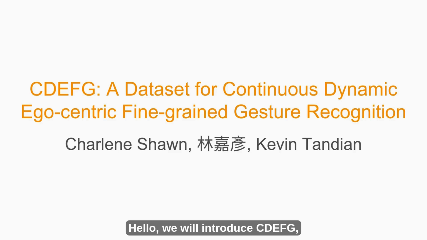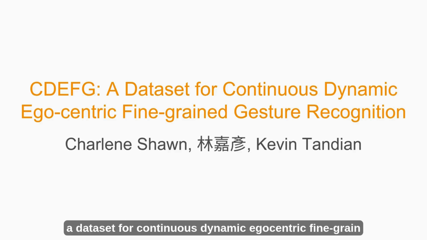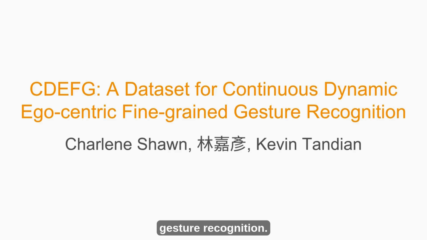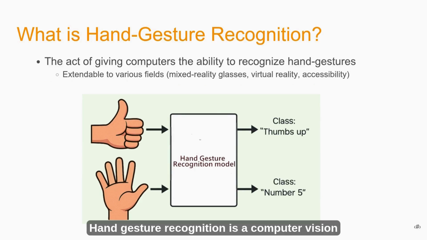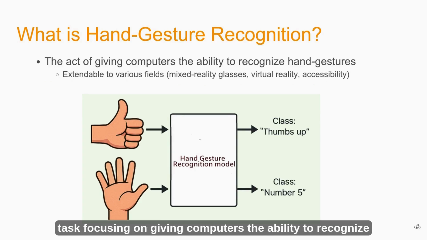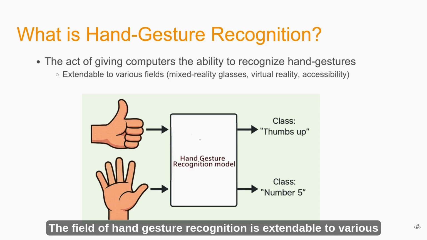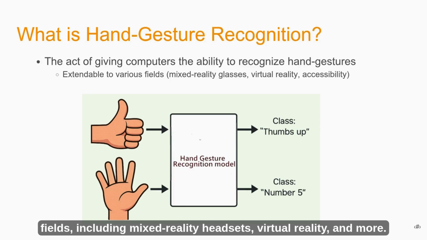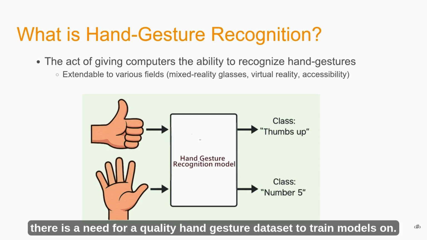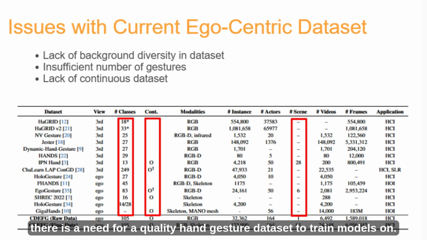Hello, we will introduce CDEFG, a dataset for continuous dynamic ego-centric fine-grained gesture recognition. Hand gesture recognition is a computer vision task focusing on giving computers the ability to recognize gestures. The field of hand gesture recognition is extendable to various fields, including mixed reality headsets, virtual reality, and more. As such, there is a need for quality hand gesture datasets to train models on.